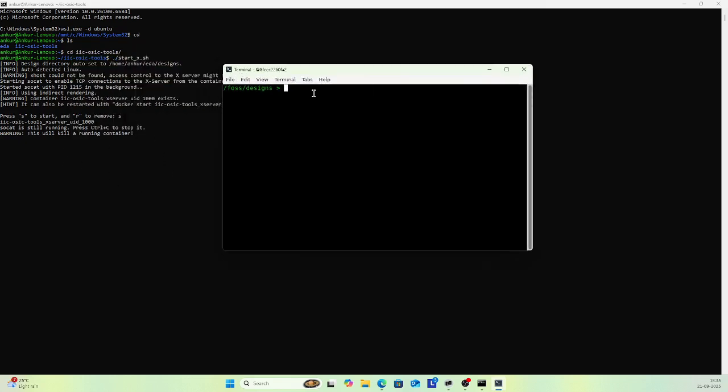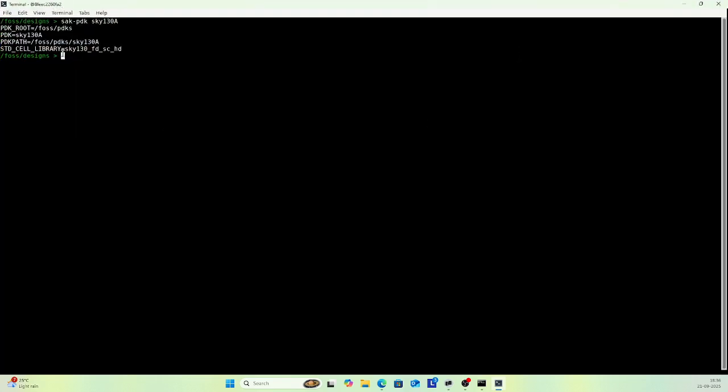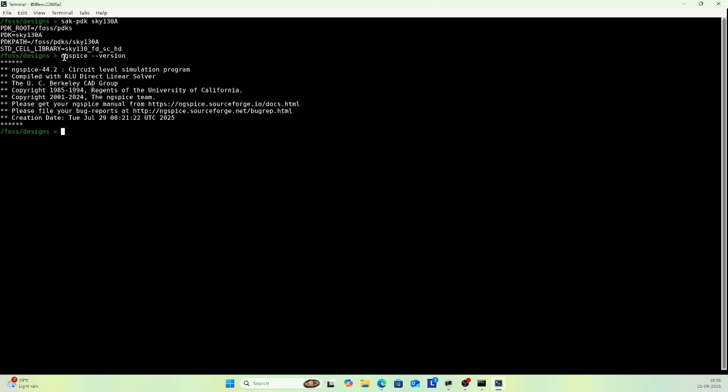Now when this pops up, you have to run this command, set pdk sky130. Now you have exported sky130 in this Docker, this IIC OSIC Docker. There are multiple tools here. The first tool is ngspice. Click this command and check what version you are using. So this is ngspice.